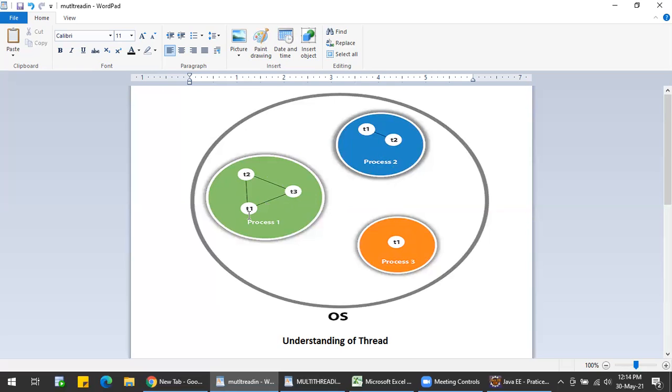Here the threads can share the same address space. All these threads will have the same address. There will not be different memory space for T1, T2 and T3. So all these threads will have the same address, same memory. All the address space will be in the same place for all 3 threads.